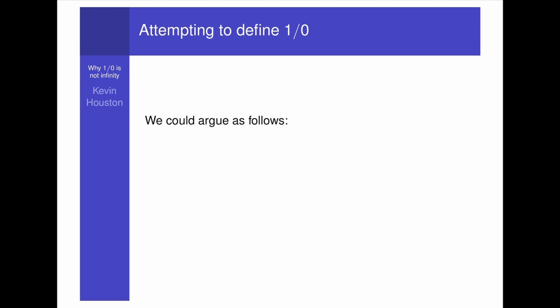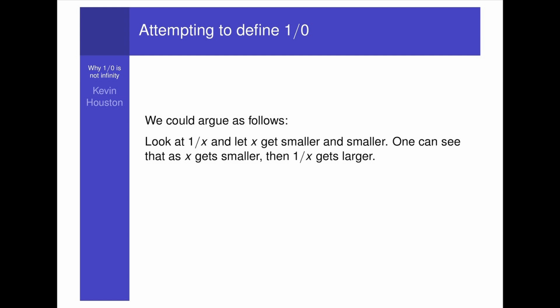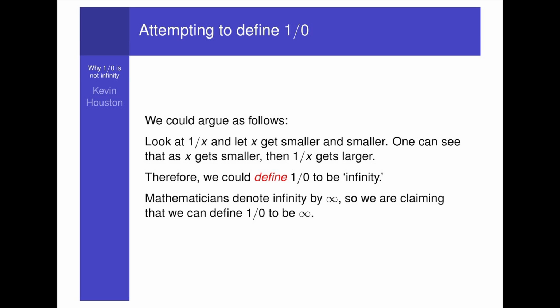We could argue as follows. Look at 1 over x and let x get smaller and smaller. One can see that as x gets smaller, then 1 over x gets larger. Therefore, we could define 1 over 0 to be infinity. Mathematicians note infinity by that round symbol, looks like an 8 on its side, so we are claiming that we can define 1 over 0 to be infinity.